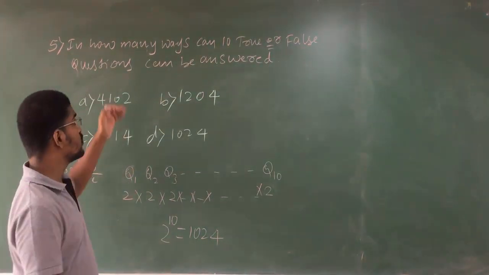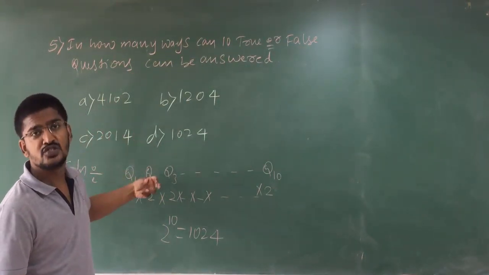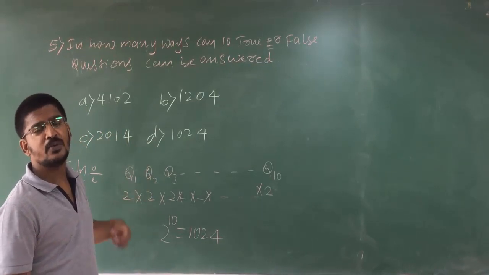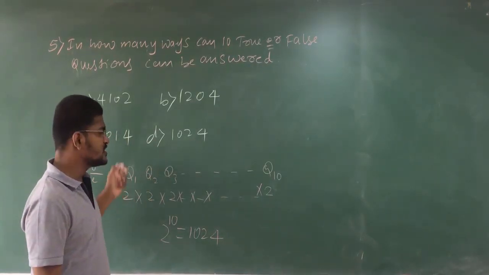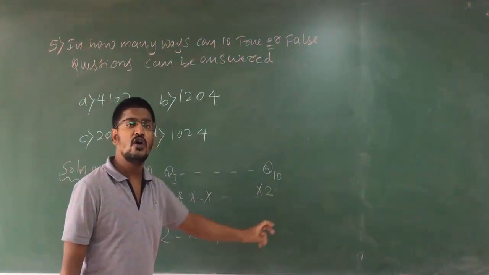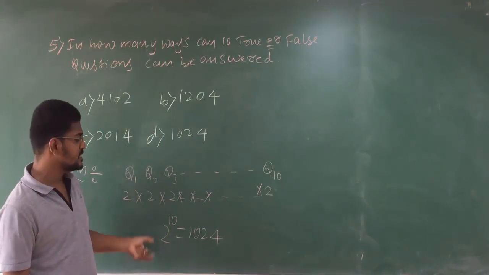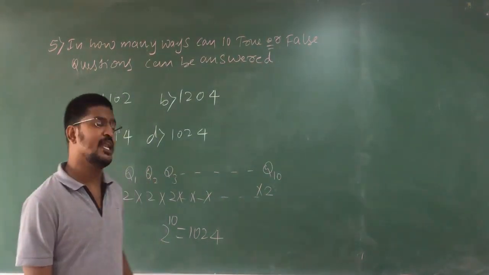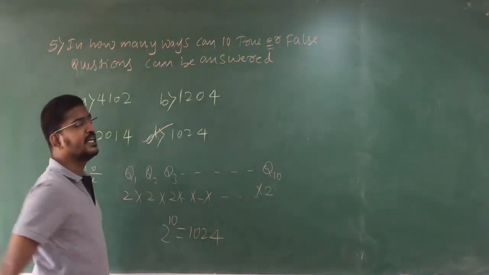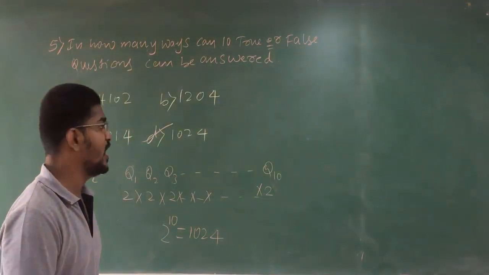Clear? So each question has 2 choices. So each question has to be filled with 2 choices. Again using the fundamental principle of multiplication, 2 is multiplied 10 times. So 2 into 2 into 2 so on to 2, 2 is for 10 times. Therefore 2 multiplied 10 times is nothing but 2 to the power of 10, that is 1024 number of ways.